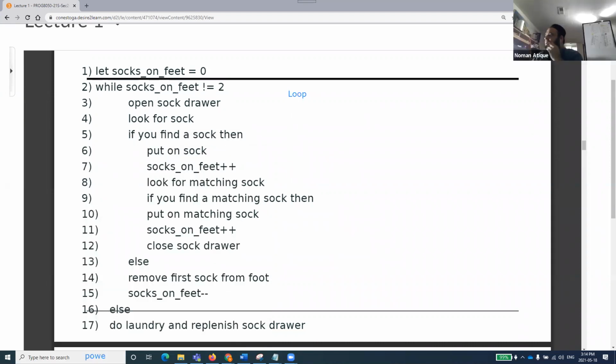Okay. We again repeat this process of finding another sock. Yes, I would like to just make it correct so that people might not get confused. I'm just trying to adjust that, and then I'll share that screen, because I have got this PowerPoint with me. Because this is a bit confusing, let me make it a bit clearer for everyone. So this else is of this if.